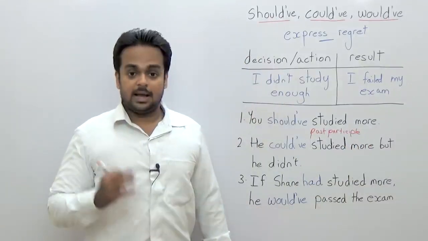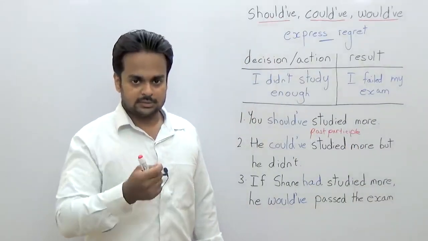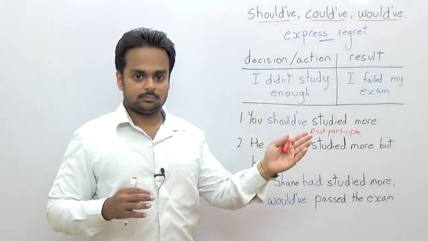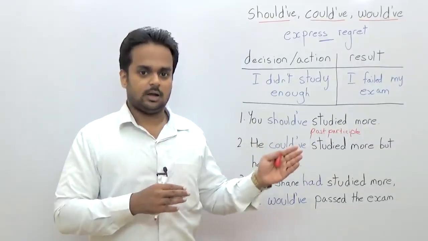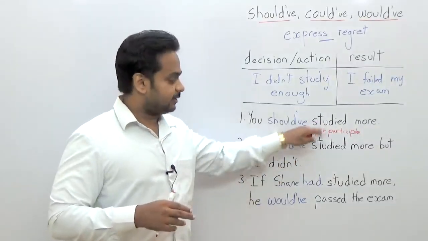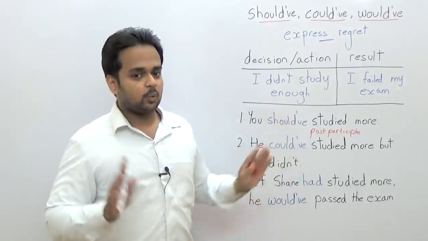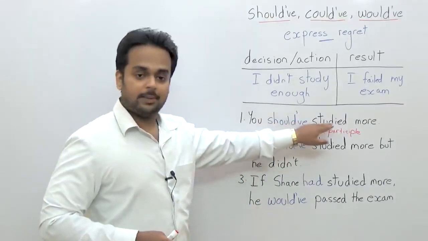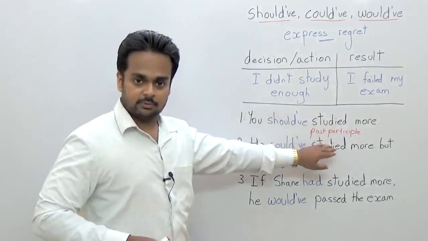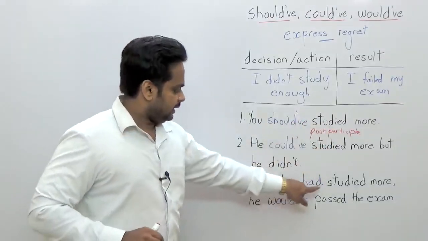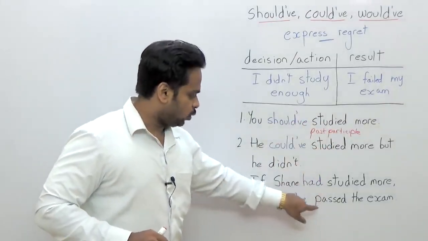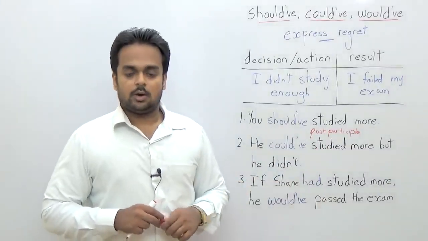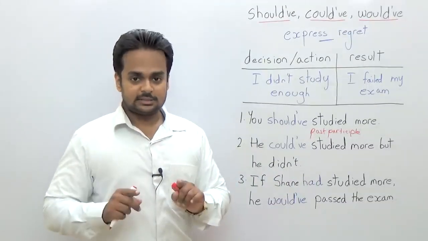Remember that every verb has three forms: present, past, and past participle. Like go, went, gone. Do, did, done. All right? So this is that third form all the time. That's what's really easy about this, because after should have, you simply put past participle. Could have, same thing. With would have, both here after had and after would have, you put past participle form. All right? Really easy.